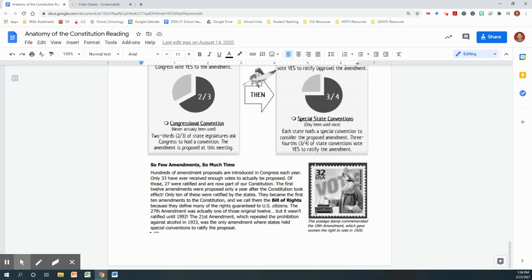The 21st Amendment, which repealed the prohibition against alcohol in 1933, was the only amendment where states held special conventions to ratify the proposal. That is the final part of the reading. Go ahead and use what you learned to answer the corresponding questions in today's lesson.